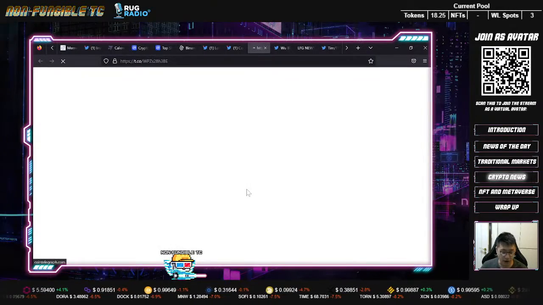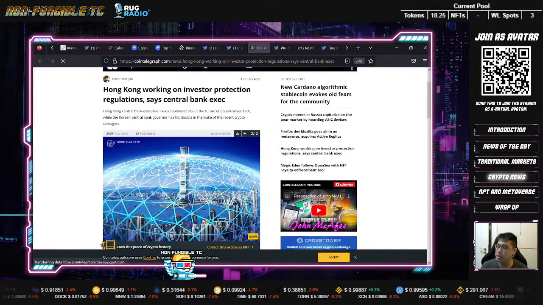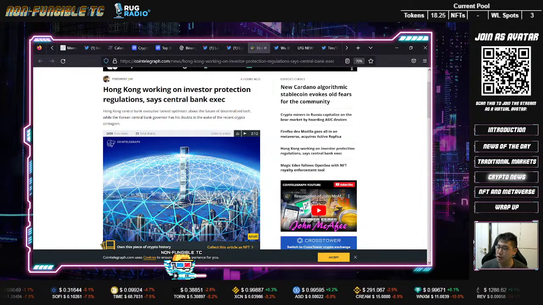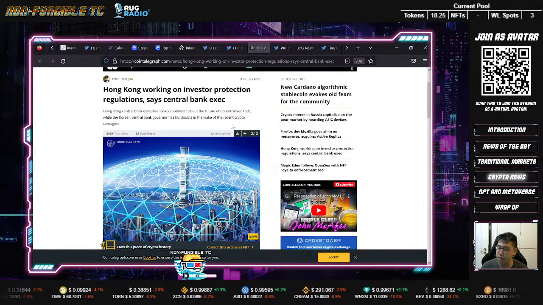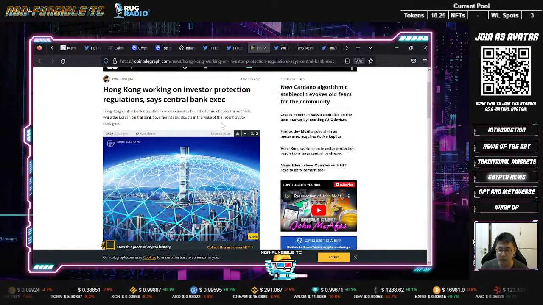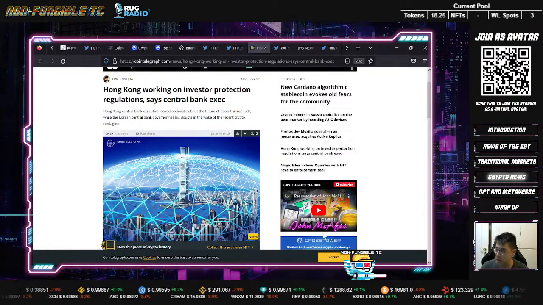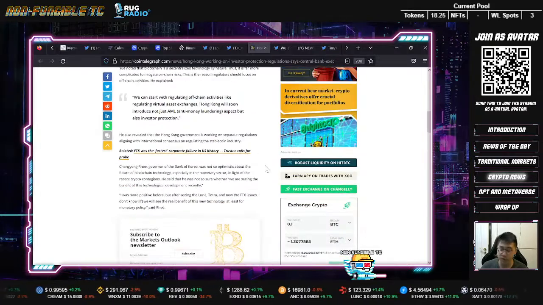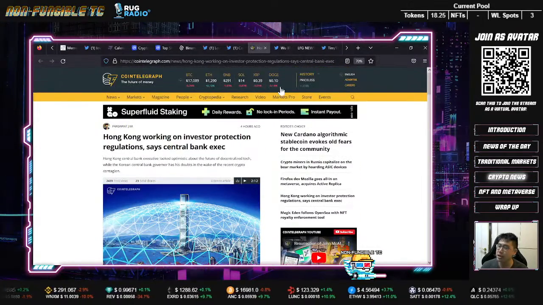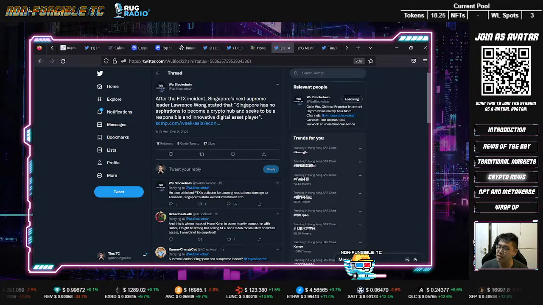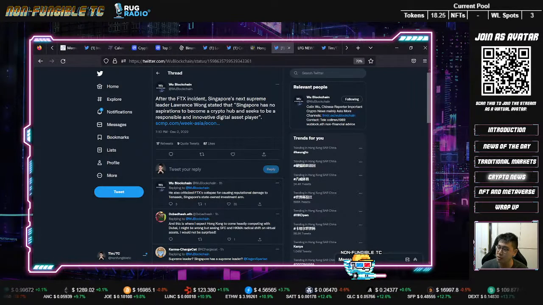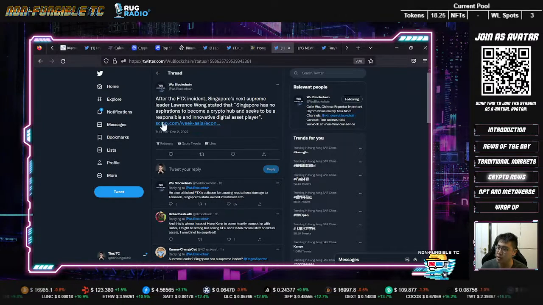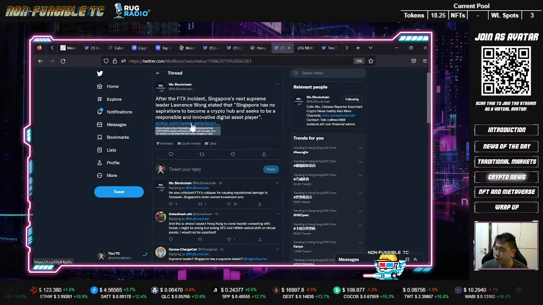So Hong Kong is working with a lot of these central bankers, okay? The Hong Kong Central Bank executive looks optimistic about the future of decentralized tech, okay, while the Korean Central Bank governor has its doubts in the wake of recent crypto contagion. So if you do not know, Hong Kong recently has pivoted in its digital asset approach, right? They're saying that they want to actually be a hub for digital assets, right, a while back. But it's very interesting because this came out after the FTX incident: Singapore's next supreme leader, Lawrence Wong, stated that Singapore has no aspiration to become a crypto hub and seeks to be a responsible and innovative digital asset player, right?